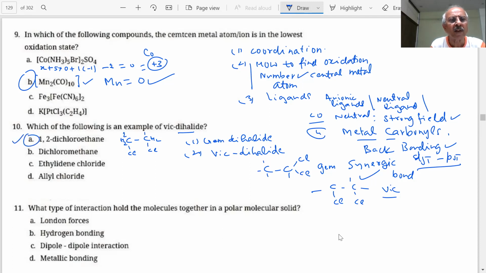Anyone else? Sometimes there could be more than one possible answer. We have to specify that. So we should be able to write down the structures of each of that.